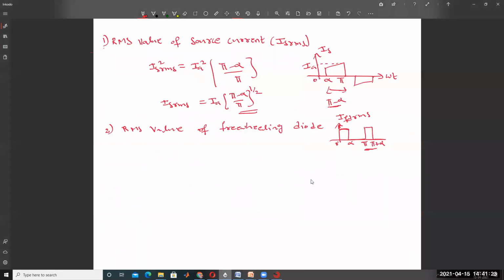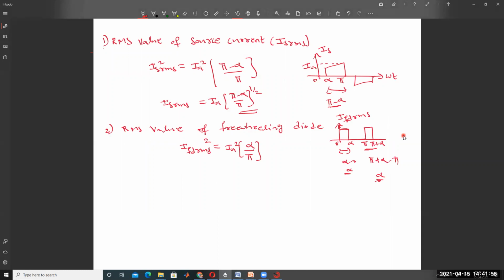So we get the RMS value of freewheeling diode current, IFD RMS squared, equal to IA square into alpha divided by pi, the total time period. It conducts only from 0 to alpha. Alpha minus 0 is alpha, or otherwise pi minus alpha minus pi, same alpha.